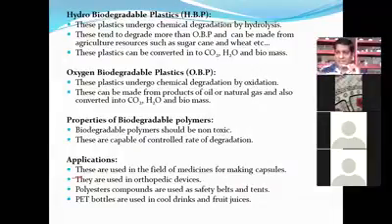I will give you a best example. We take medicine in the form of a capsule. The outer body of the capsule is made up of a polymer, and that polymer is made up of paper material, plant sources, or vegetable waste, right? And those polymers are known to be biodegradable. They are used in the making of capsules. A capsule is nothing but a biodegradable polymer.